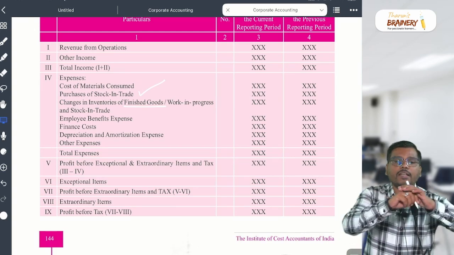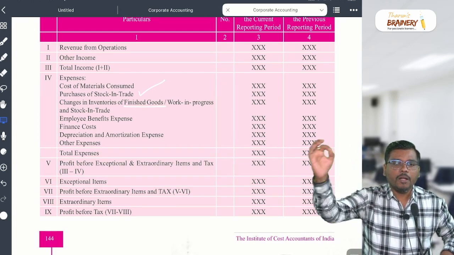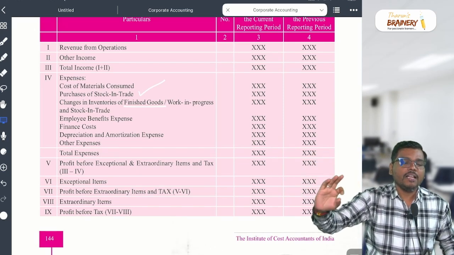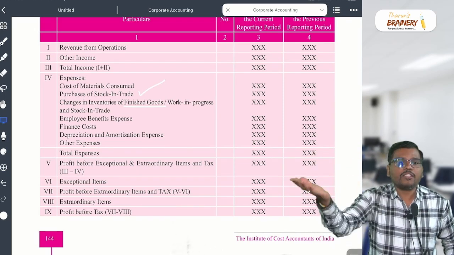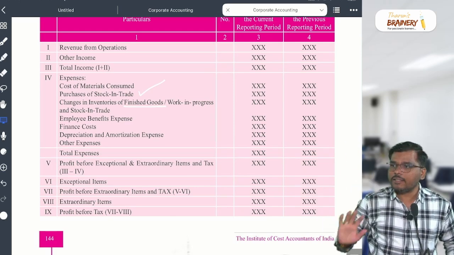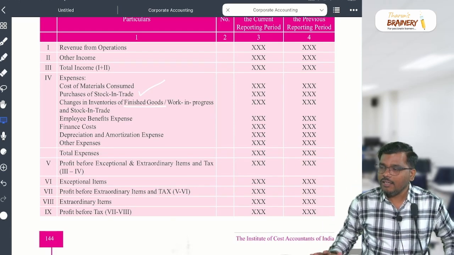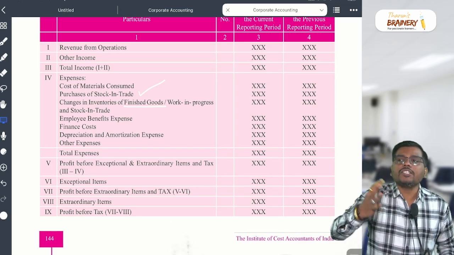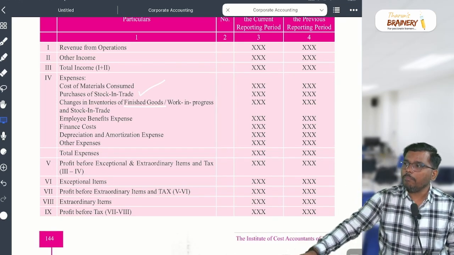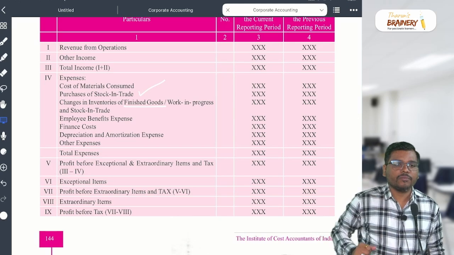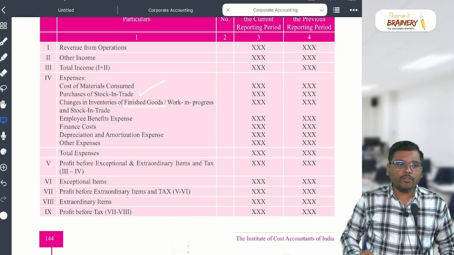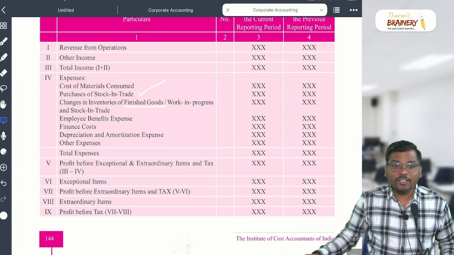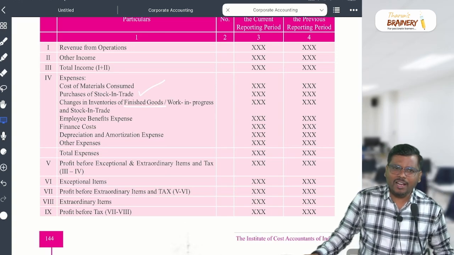Sir, expenses, what will come? Cost of material consumed, purchases, change in inventory of finished goods, work in progress, employee benefit expenses, finance cost, depreciation, amortization, other expenses. Correct? But I have one doubt, my dear students. Where will the bank charges come? Finance cost, very good. I am expecting the answer. Bank charges will come in the finance cost.